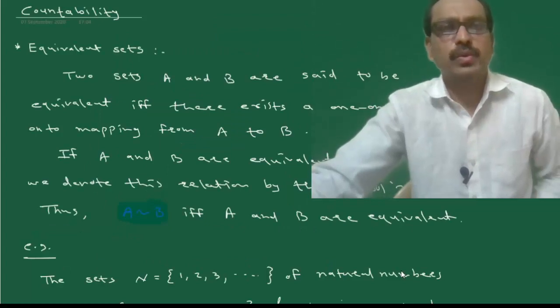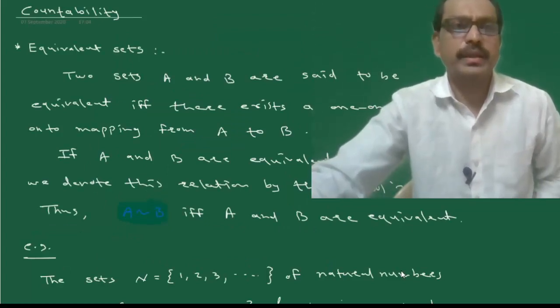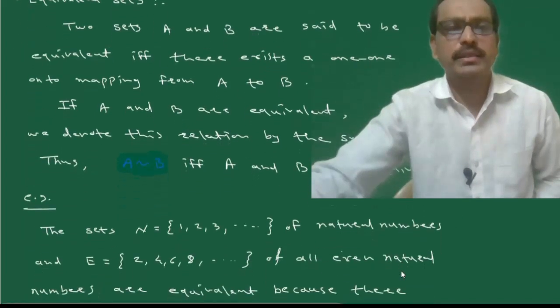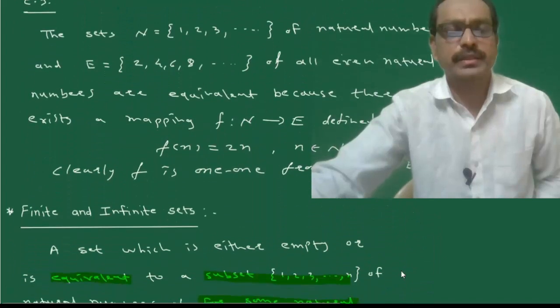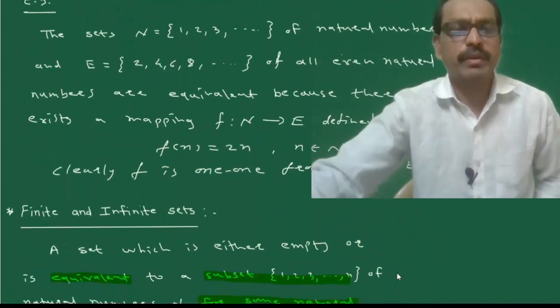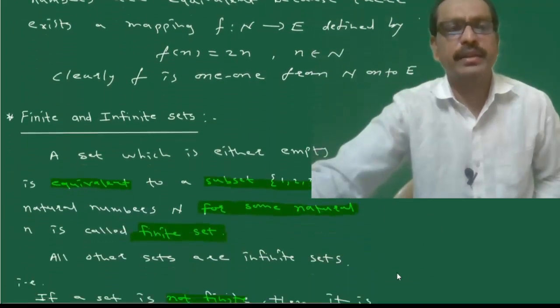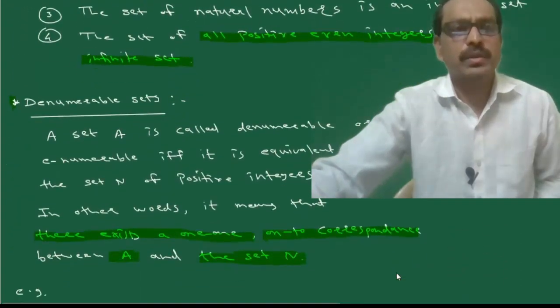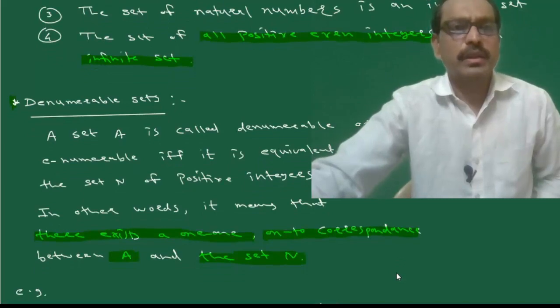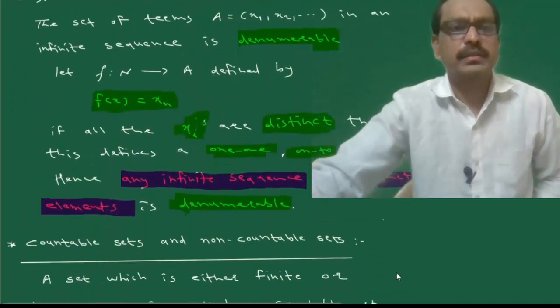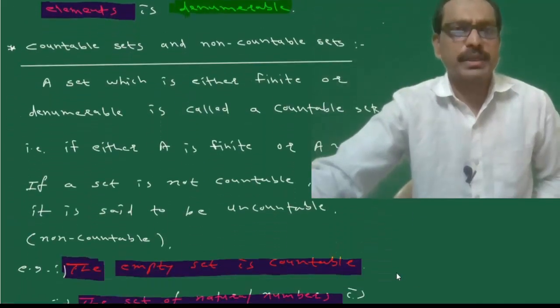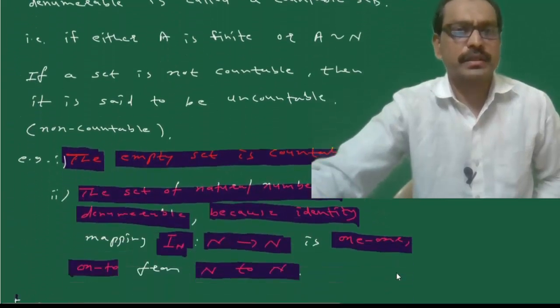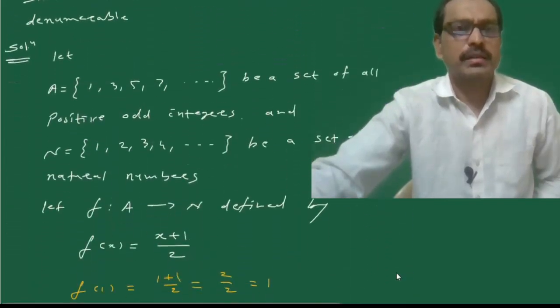So friends, today we have discussed countability. We have seen the definition of equivalent sets and some examples on equivalent sets. Also, we have defined finite and infinite sets, and discussed denumerable sets, countable sets and non-countable sets.